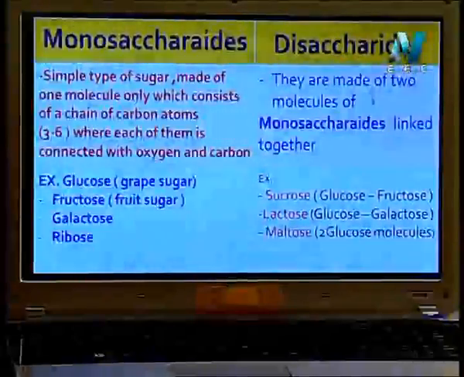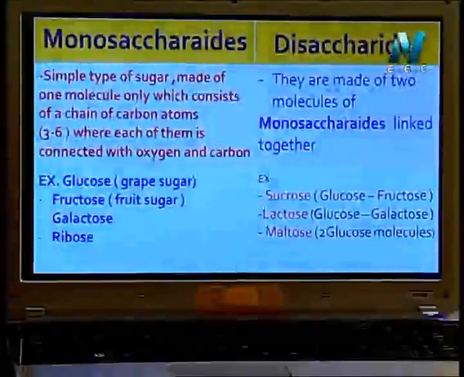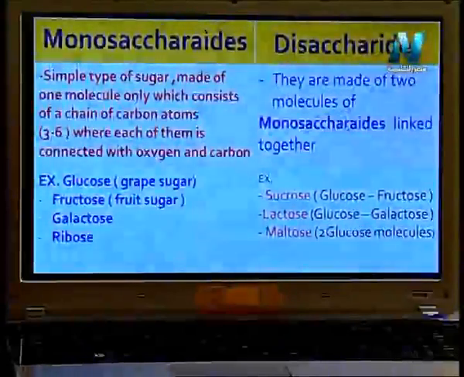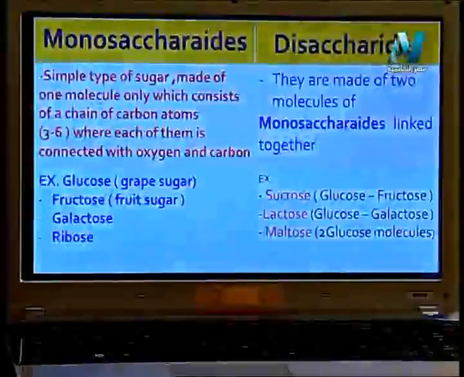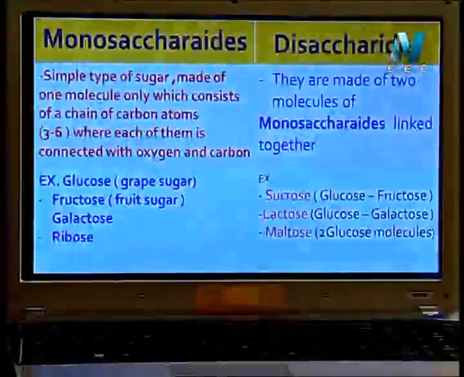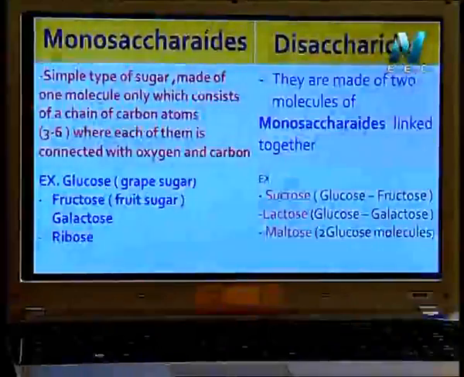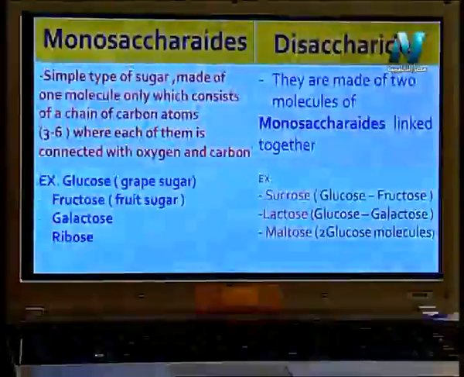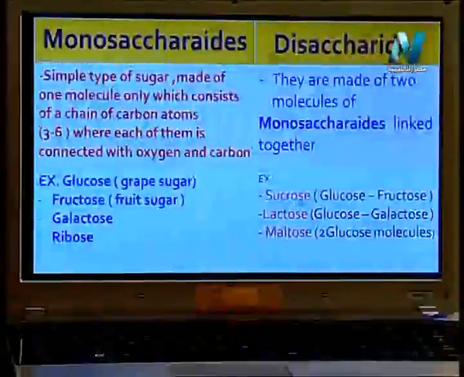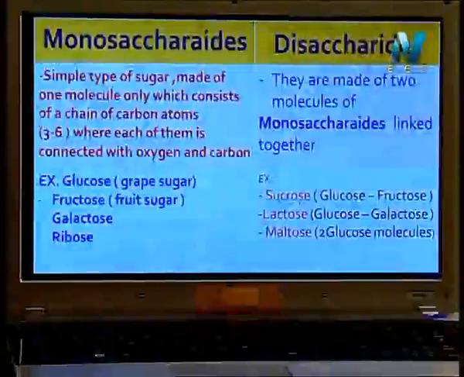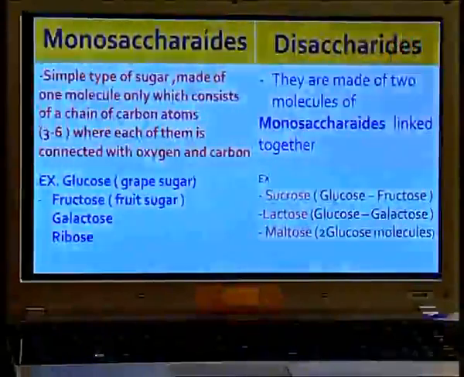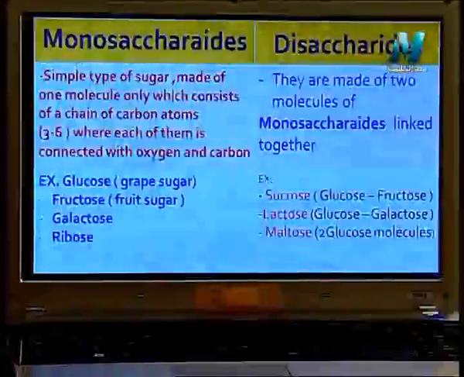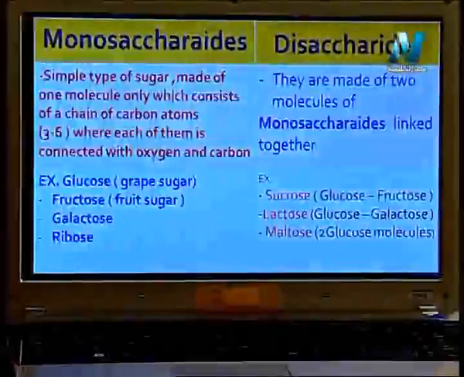But disaccharides are made of two molecules of monosaccharides. Two monosaccharides combined together to form disaccharides, such as, this is a very important point, take care. Sucrose, this type of sugar found in sugar cane, formed from the combination between glucose and fructose.